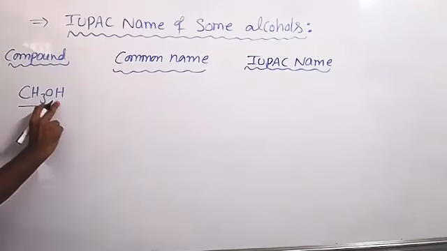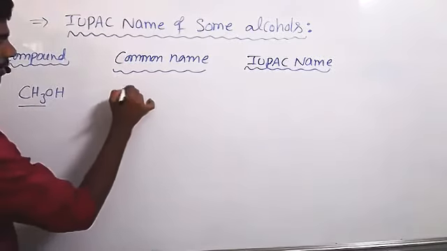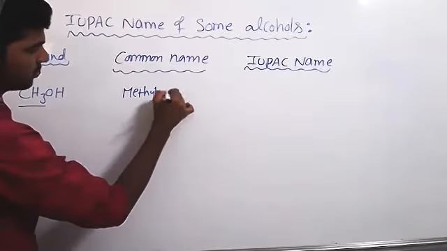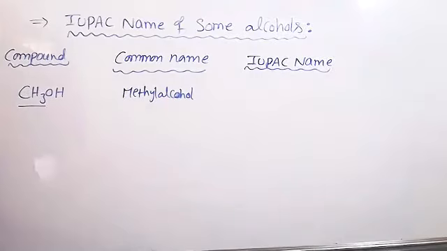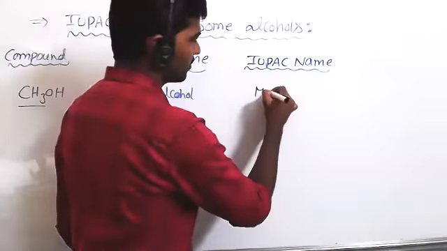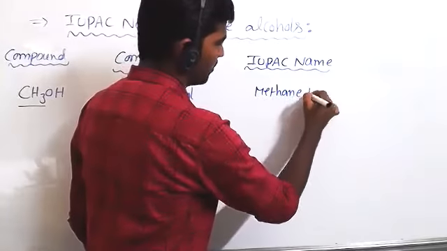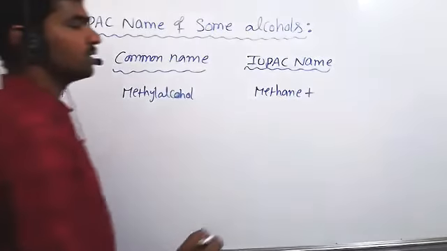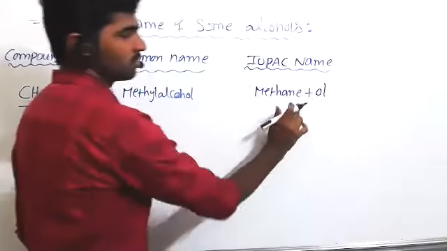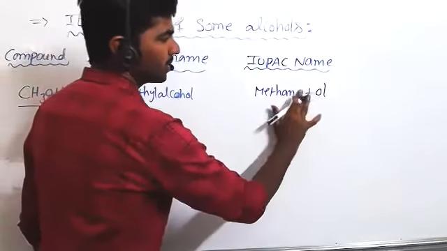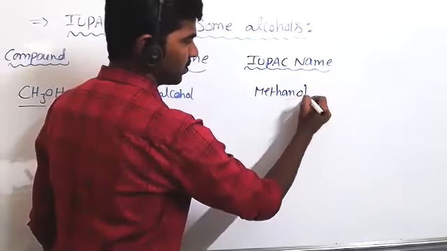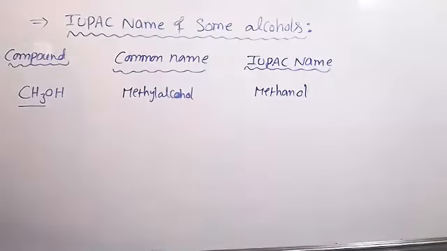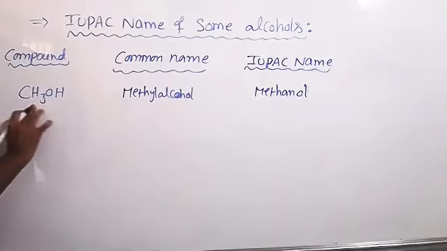CH3 is methyl, OH is the alcohol group. So the common name is methyl alcohol. Then the IUPAC name: only one carbon, with one carbon we call it methane. Plus the OH group. The OH functional group suffix is ol, so the e is replaced with ol. So methanol. Can we even write it as methan-1-ol also? Yeah, you can write, no problem. Only one carbon, so it's not mandatory to represent 1.